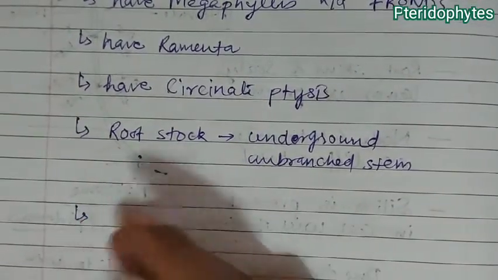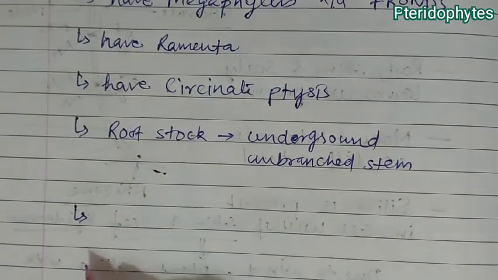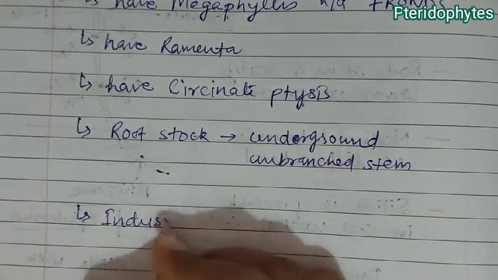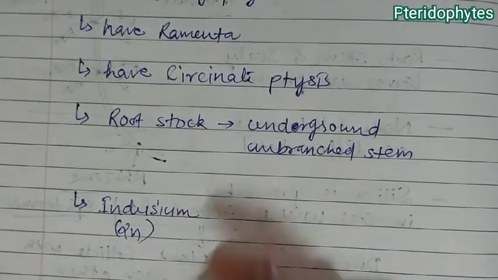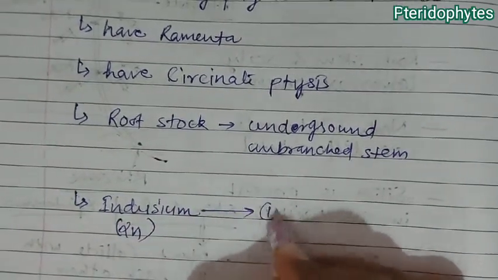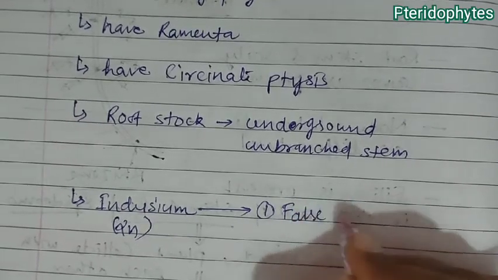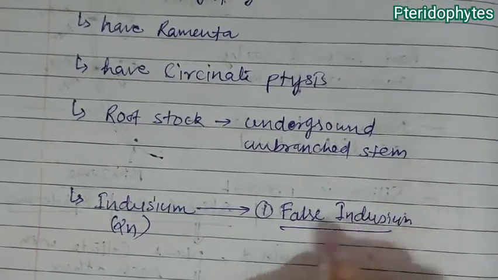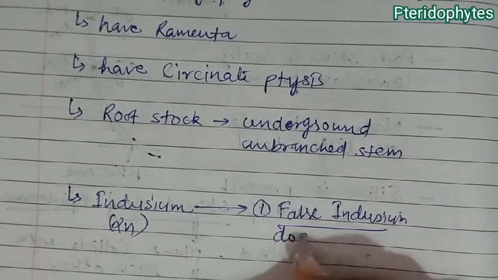Next to that, we have studied one important structure, that is the indusium, which protects the developing sporangium. So in this, indusium is present, and we have studied that indusium is diploid. Now this indusium is of two types. One is false indusium and one is true indusium. This false indusium does not develop separately.